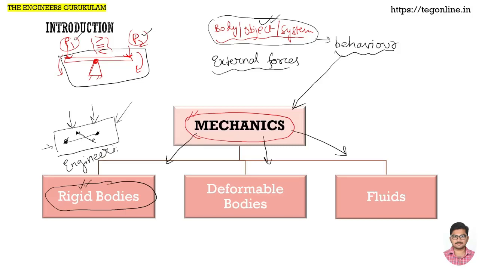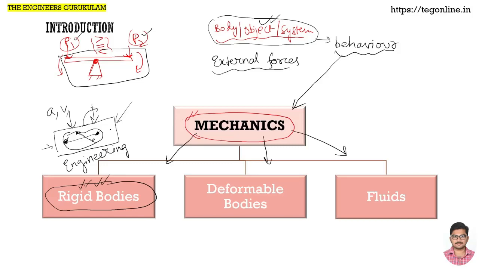In engineering mechanics, our focus is just to find the reaction forces in case of statics, or find accelerations, velocities and other dynamic features in case of dynamics. In whichever case, we are not interested in studying the internal behavior of the object. We will only study how this object is behaving externally with the external environment. That comes under engineering mechanics, where we assume that the body is rigid.